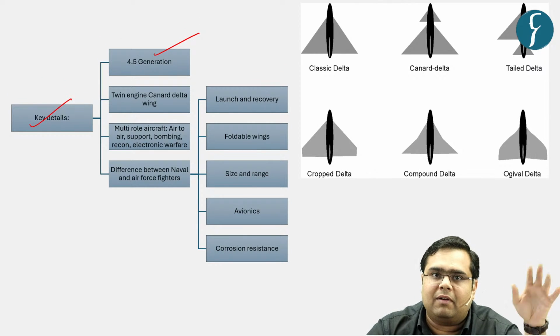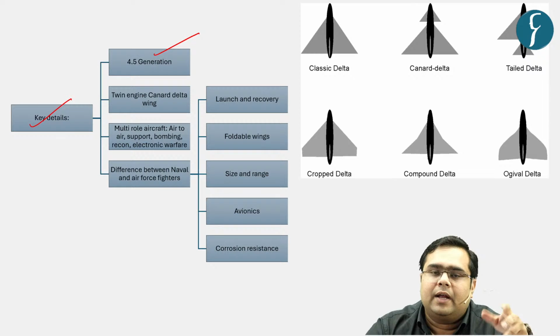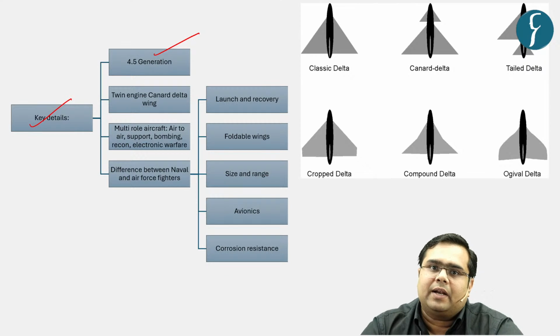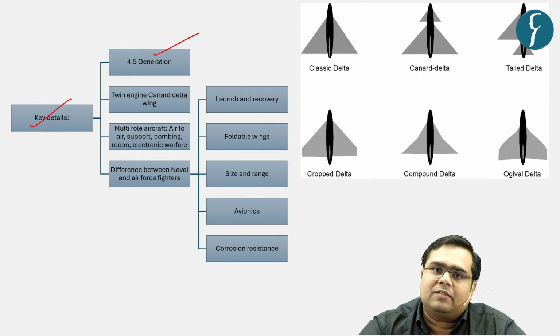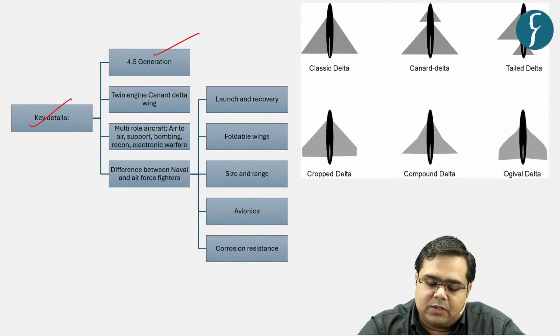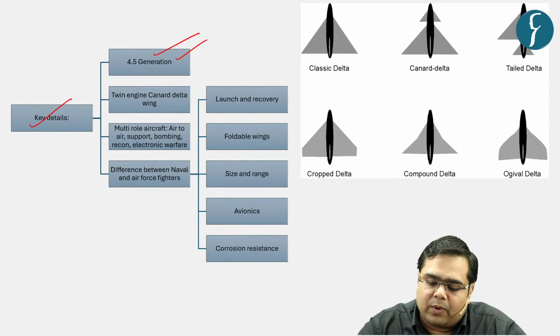For example, World War I aircraft were perhaps categorized as first generation aircraft, on which a gun was mounted, and air warriors used to fight. Then over the period, there was betterment in weaponry, avionics, stealth and communication, right? This is how aircraft started to be divided into various generations. As of now, we don't have any fifth generation aircraft. Even in the world, there are only a couple of aircraft which can be called truly fifth generation. So this is the next best thing that we have, the 4.5 generation.